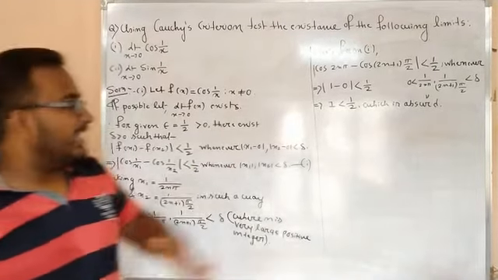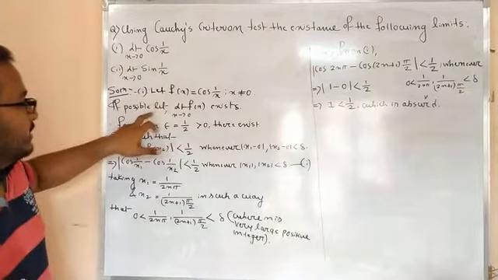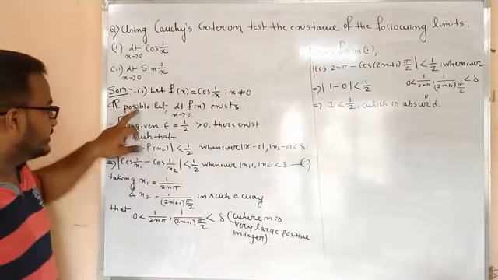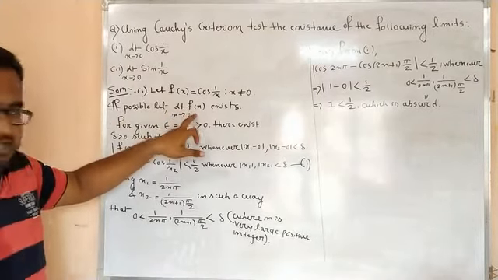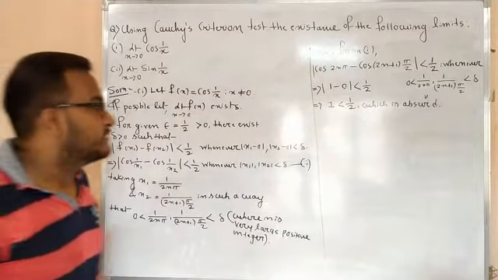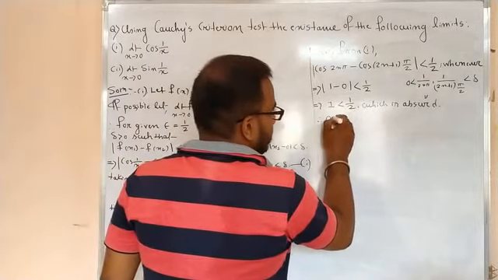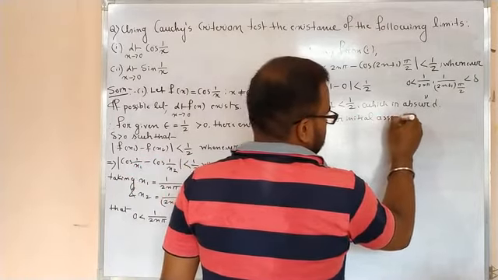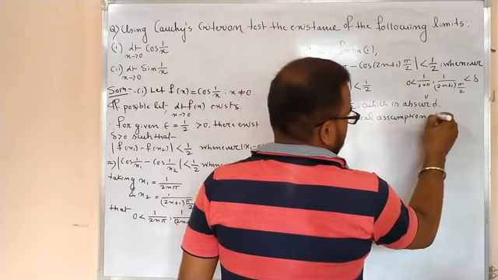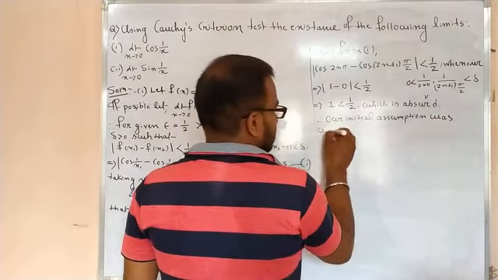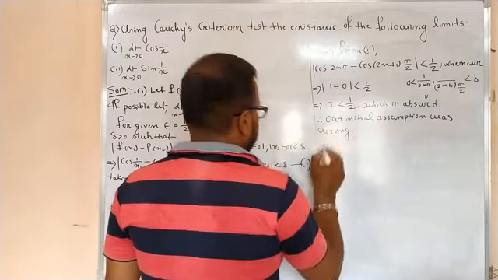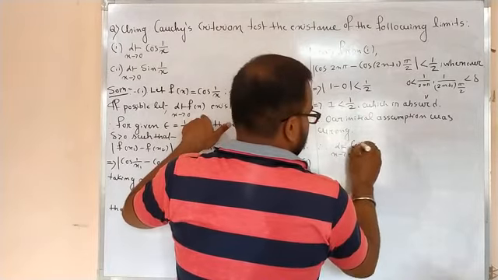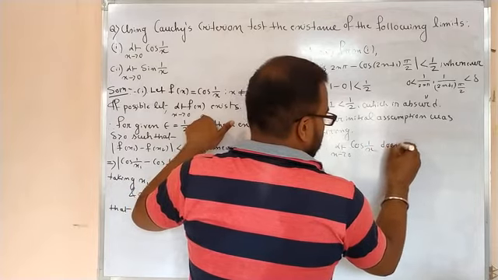Okay, that means why I have got this absurd statement, because initially I have taken this statement as false. I have forcefully assumed that this limit exists, right? That's why I got this absurd statement. So which is absurd. So therefore our initial assumption was wrong. So therefore limit x tends to 0, f(x) does not exist. The value of f(x) is cos 1 by x, does not exist.